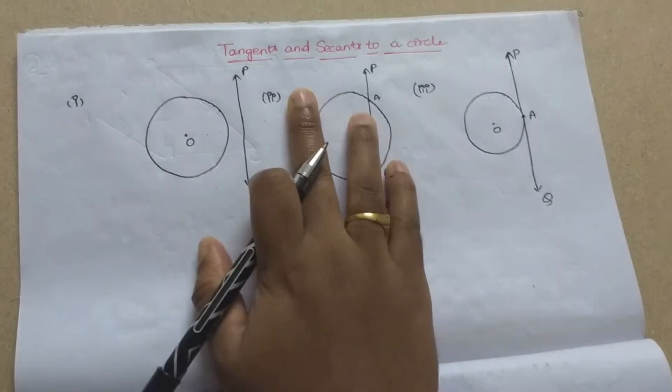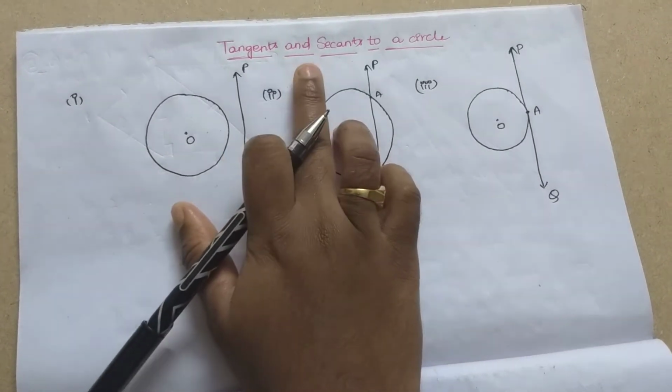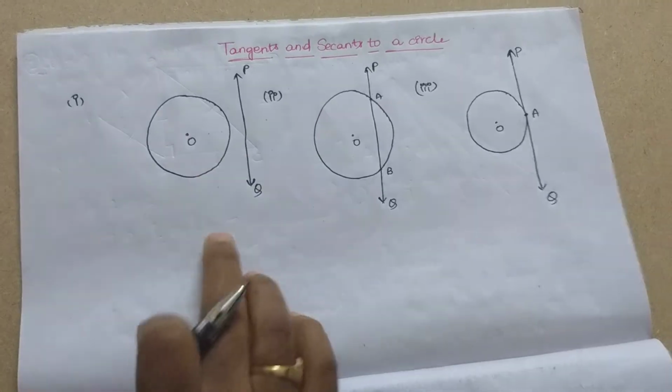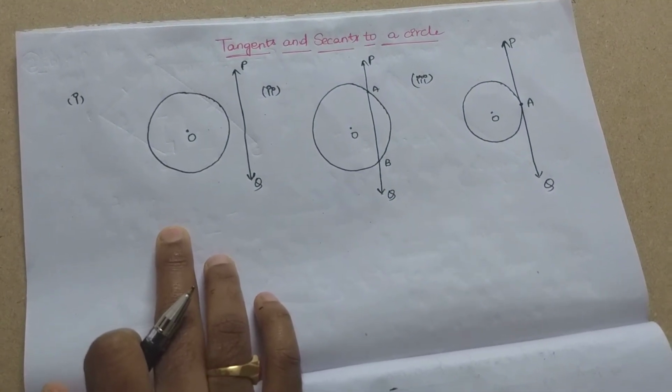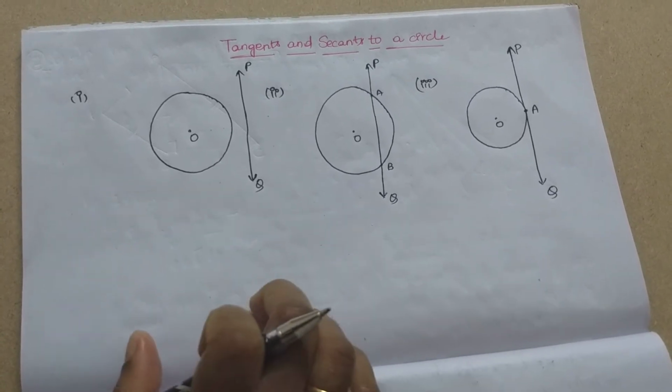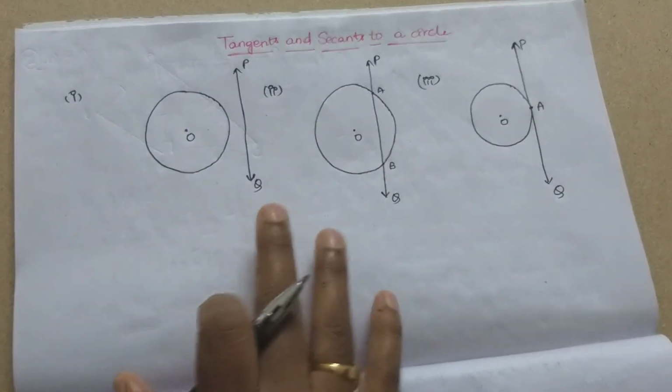Hello friends, let's enter into a new chapter, tangents and secants to a circle. So what is meant by tangent of a circle and secant of a circle? Let me explain this with the help of the cases here. I have taken here three different cases.